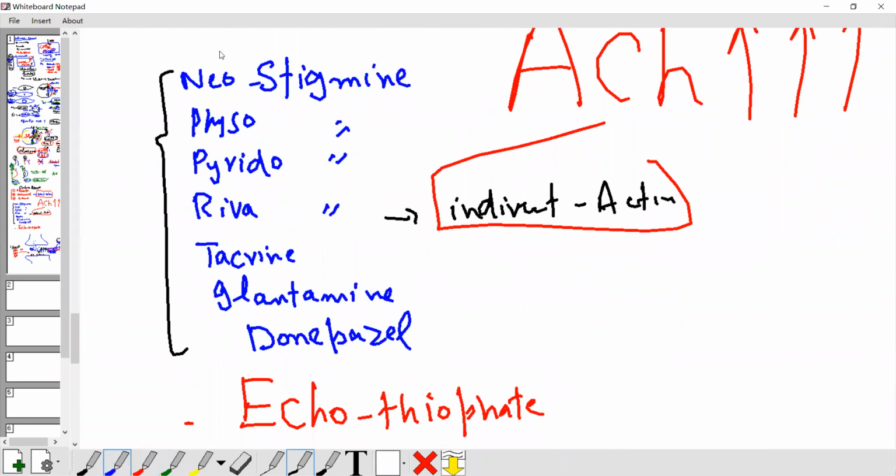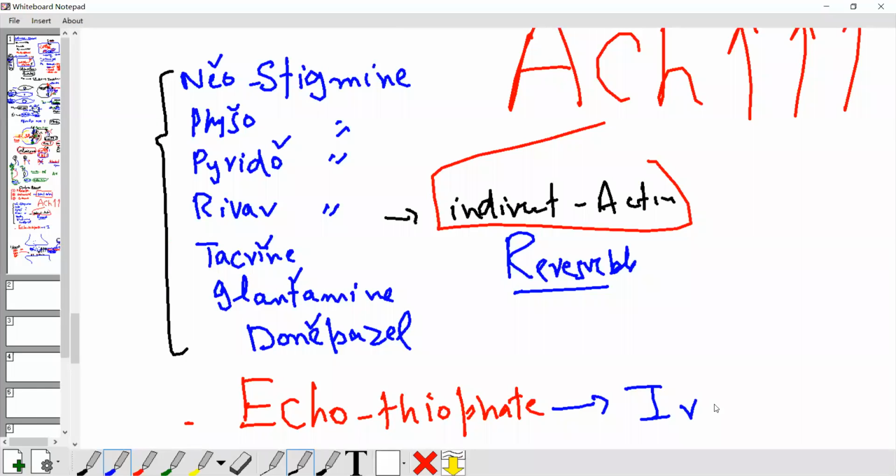These drugs, neostigmine, physostigmine, pyridostigmine, rivastigmine, tacrine, galantamine, donepezil, are indirect acting, but you can reverse them. These drugs are reversible indirect acting. How about ecothiopate? The only one. If this drug binds the enzyme, it does not leave the enzyme again. Irreversible indirect acting. Till here clear? The grouping of drugs is done.